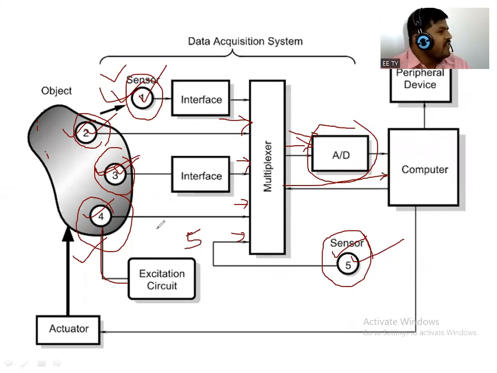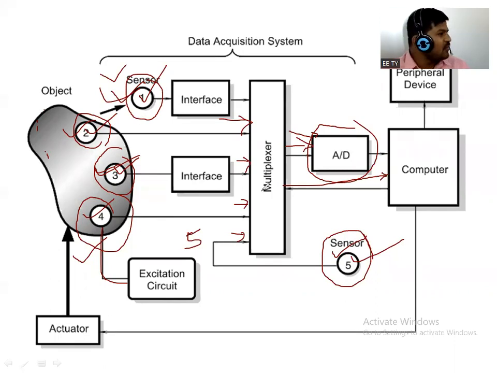That means we require one external circuit or extra excitation circuit, like an external voltage source or it may be a current source. So this sensor is called an active sensor.